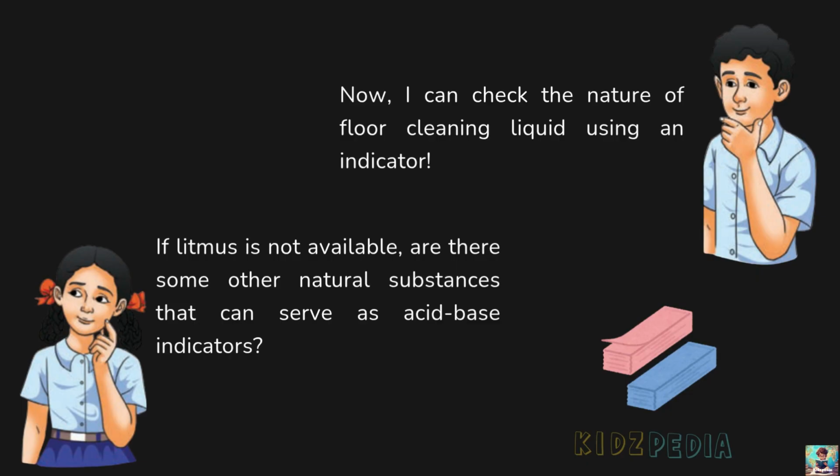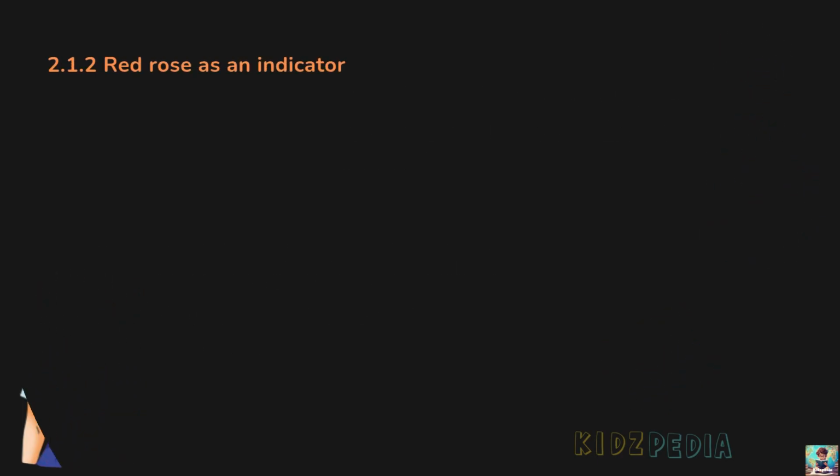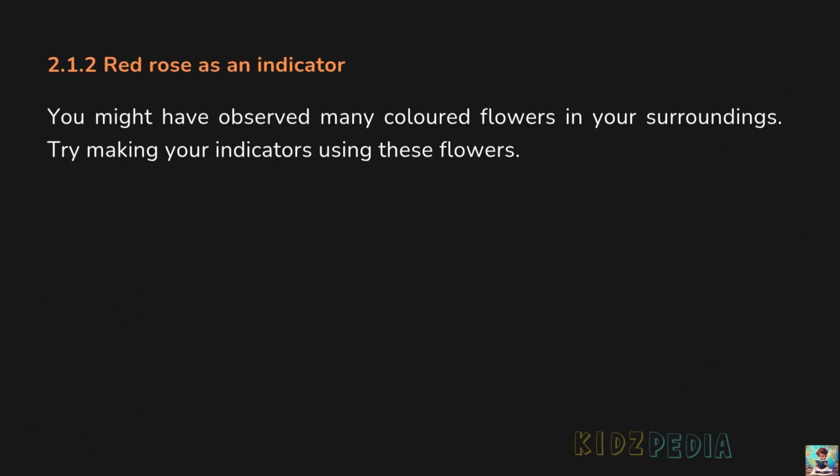But there are also some other natural substances around us that can act as acid-base indicators just like litmus. So, let's find out. Red rose as an indicator. You might have observed many colored flowers in your surroundings. Try making your indicators using these flowers.